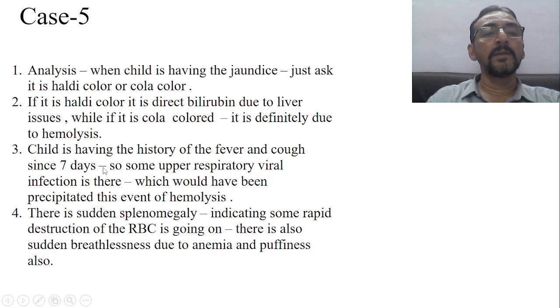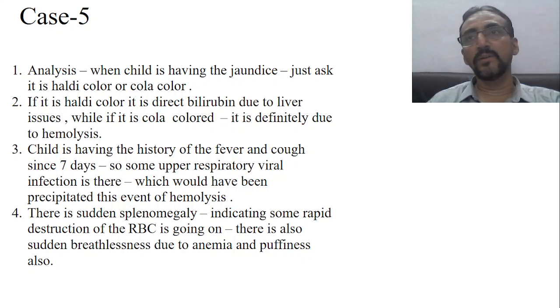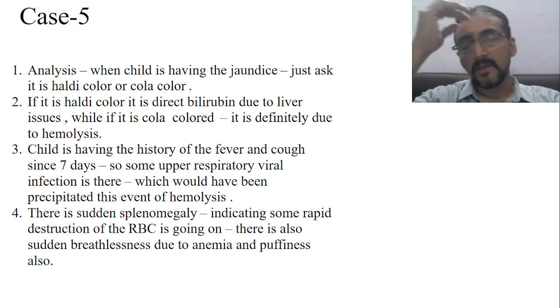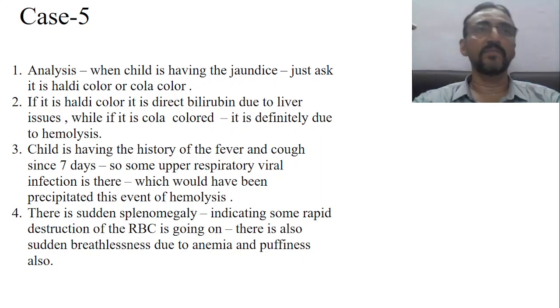Now, the child has a history of fever and also cough for the last 7 days. This I have already described. So some upper respiratory viral infection is taking place, which has precipitated this event of hemolysis. The respiratory tract infection has triggered the pathology of this autoimmune hemolysis, because a respiratory tract infection history always has to be asked.